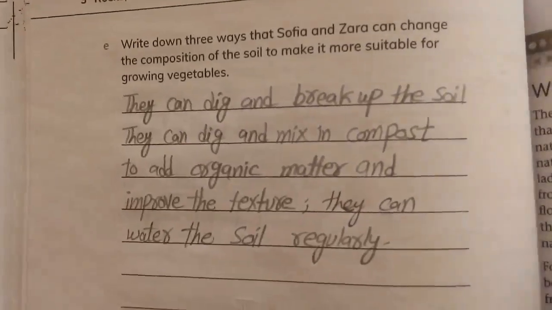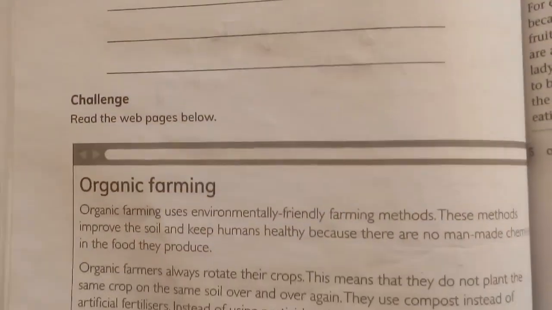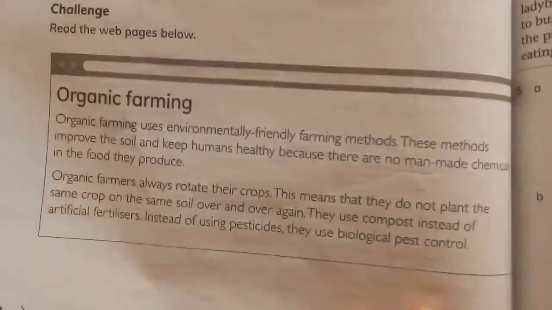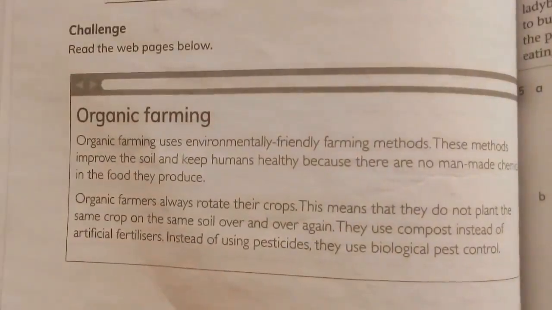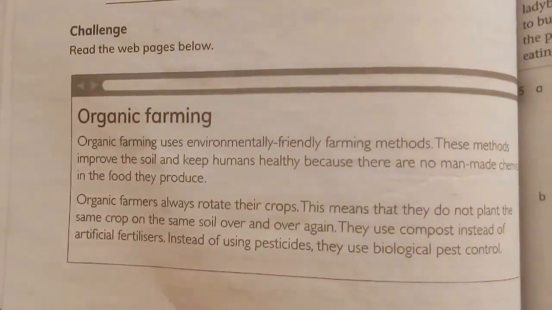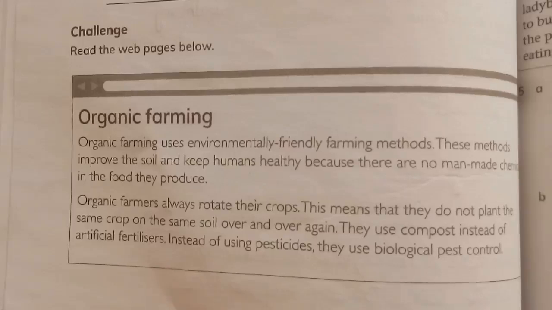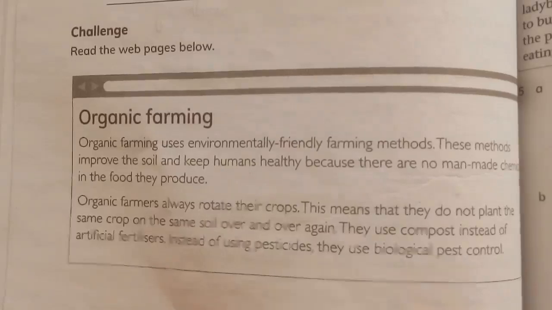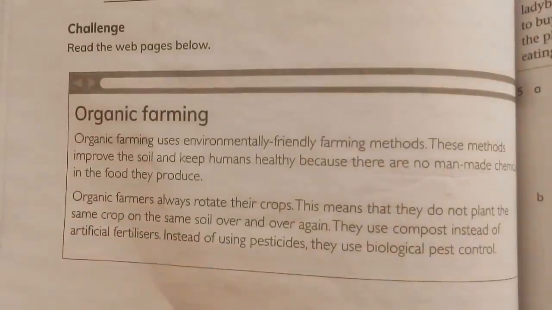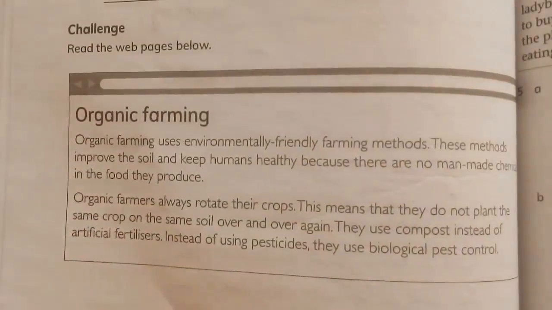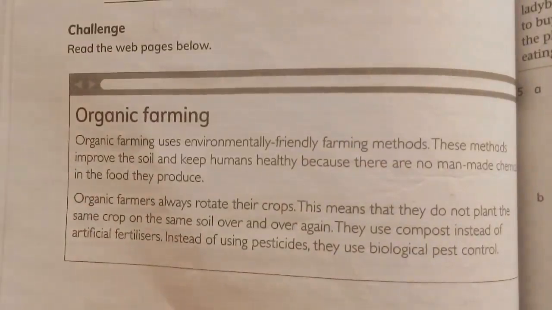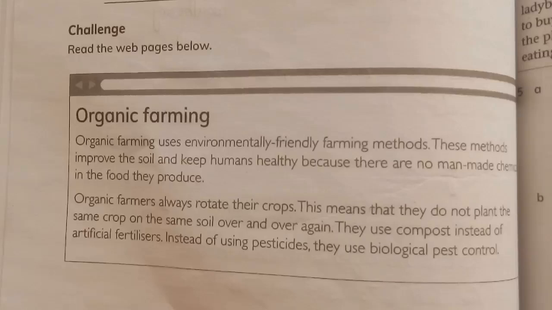Now after this we have a challenging part, and the challenging part is a situation giving information about organic farming. Basically they are describing what organic farming is. Organic farming uses environmentally friendly farming methods. These methods improve the soil and keep humans healthy because there are no man-made chemicals in the food they produce. It means organic farming is a farming in which we are completely using organic materials. We are not using any chemical while growing, while producing fruits of that plant.